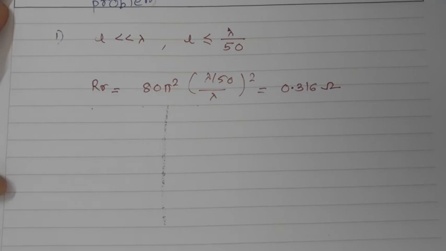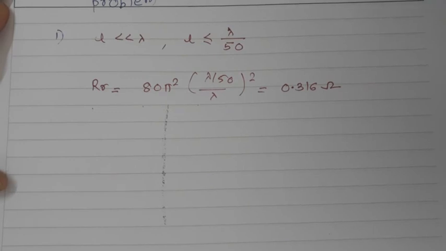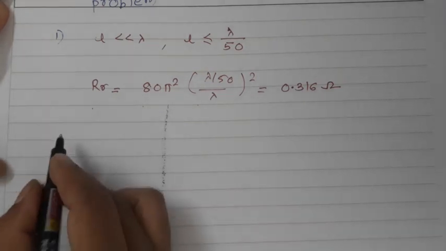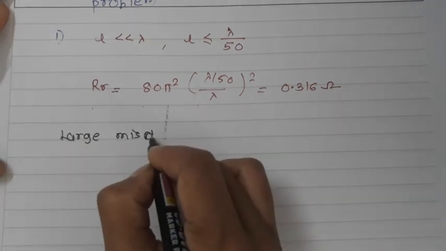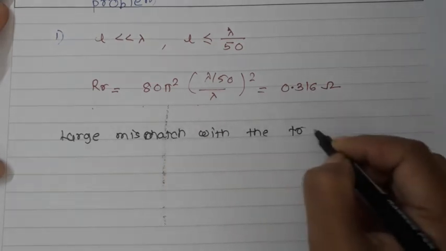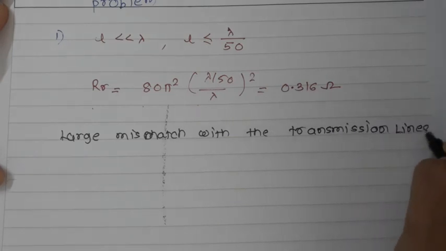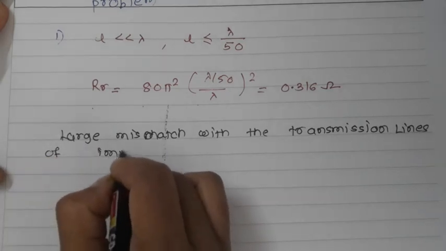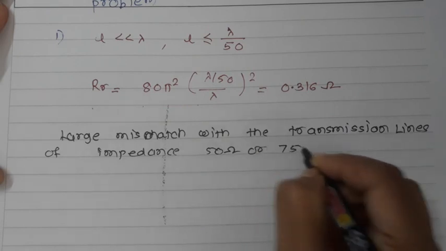Practical transmission lines with characteristic impedance of 50 ohm or 75 ohm are used as the feed lines. So there is a large mismatch with the transmission lines of impedance 50 ohm or 75 ohm. So this is the first problem.